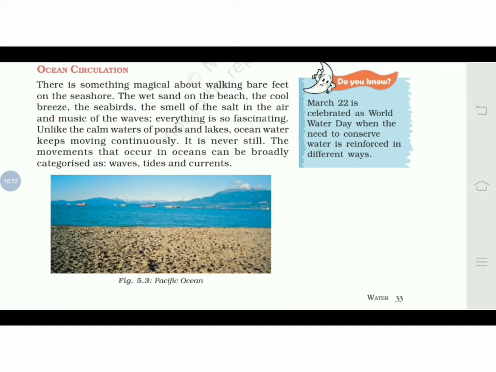There is something magical about walking barefoot on the seashore. The wet sand on the beach, the cool breeze, the seabirds, the smell of salt in the air, and the music of waves. Everything is so fascinating. Unlike the calm waters of ponds and lakes, ocean water keeps moving continuously. It is never still. The movements that occur in oceans can be broadly categorized as waves, tides, and currents.